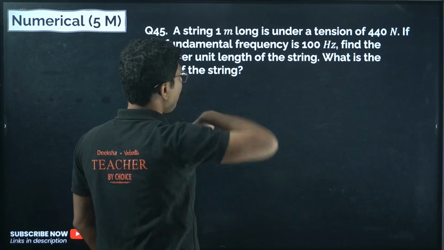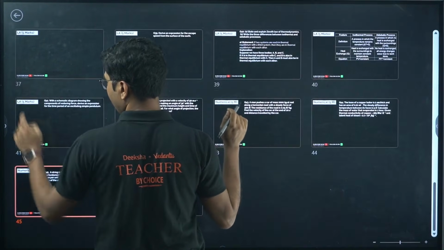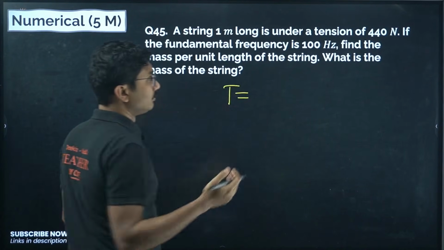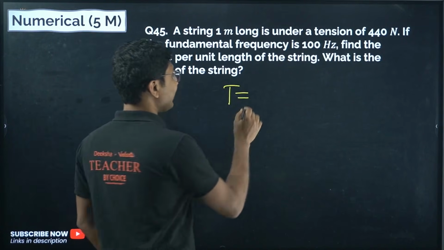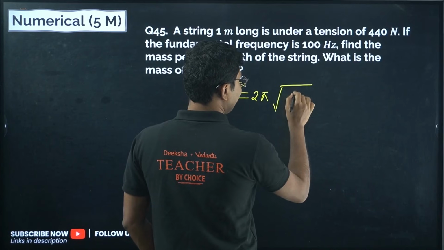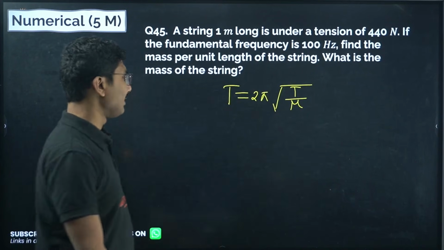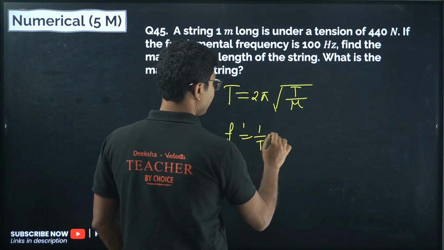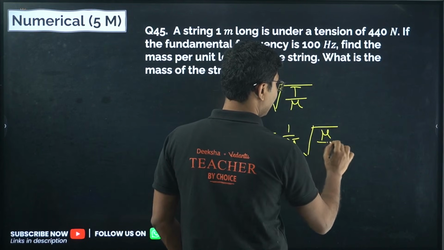The time period of a wave produced in a stretched string is given by 2 pi square root of T by mu, where T is the tension and mu is the mass per unit length. Frequency is 1 by time period.